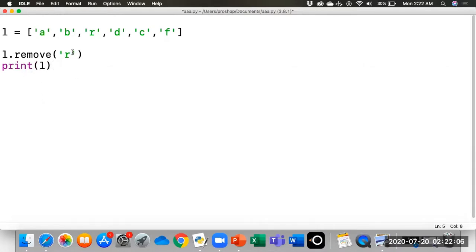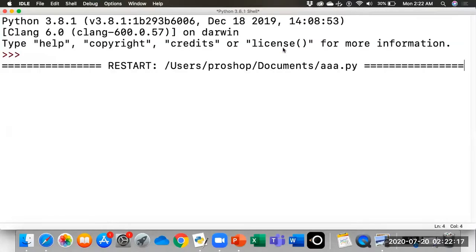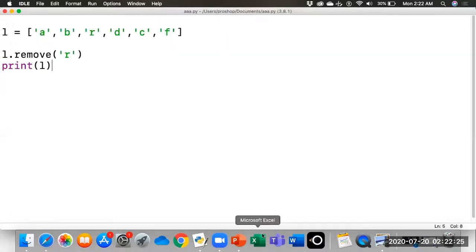After removing this element, when we print the list, it should not have the element R. Now let's run this program. Okay, it's A, B, D, C, and F. The R is removed.